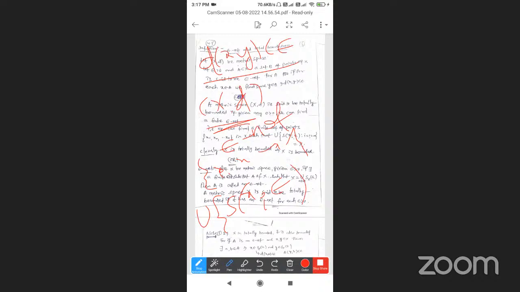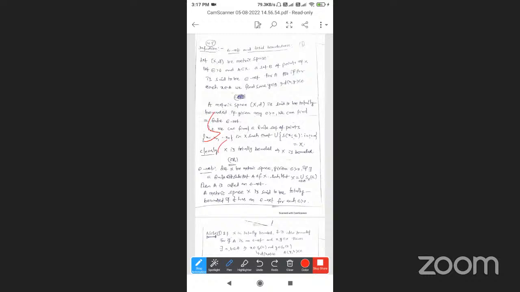Then X is clearly bounded. Here S epsilon of xi is called an open sphere. A set like this is called a totally bounded set. If X is totally bounded, then X is also bounded. Actually, in your textbook the epsilon net definition is given like this.